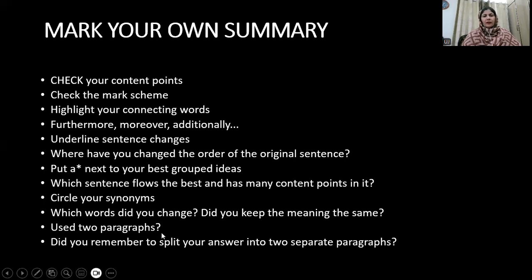Use 2 paragraphs. Now there is a debate about whether there should be 1 paragraph in a summary or whether there should be 2 paragraphs. It's not a big issue. Even if you write a 1 paragraph summary, it will not be considered wrong. But if you write two paragraphs, in that case, when there are two strands in your topic, two strands meaning two subtopics, then you can make two paragraphs. Otherwise, for 120 words, if you write one paragraph, that will not be wrong. Did you remember to split your answer into two separate paragraphs? This is what the examiner is asking.